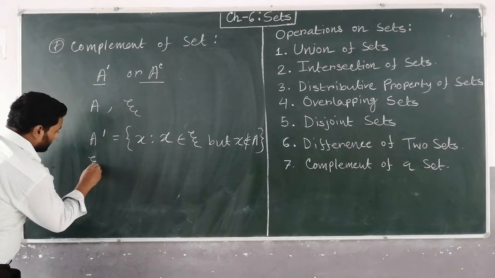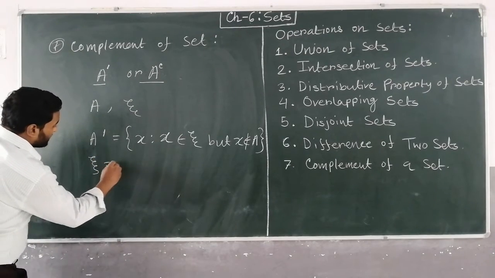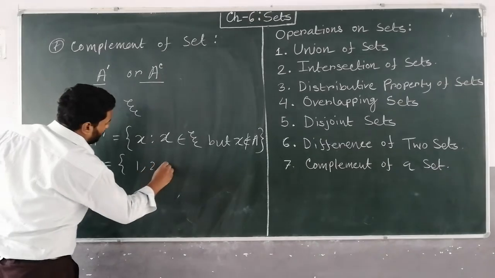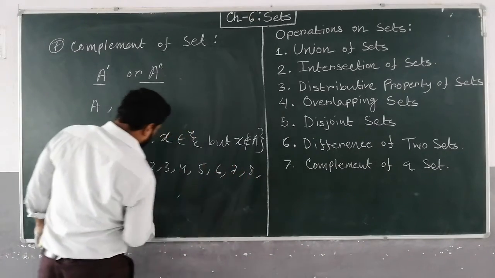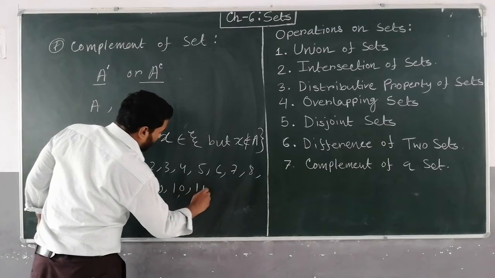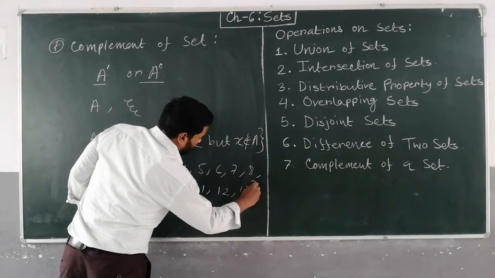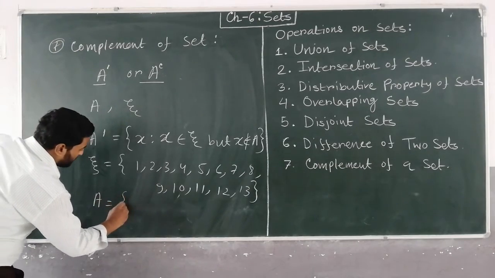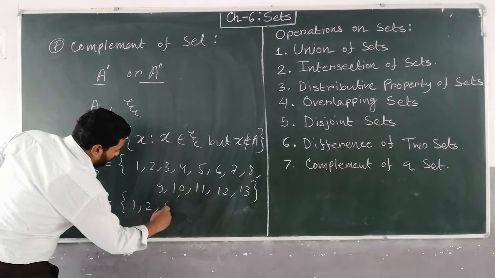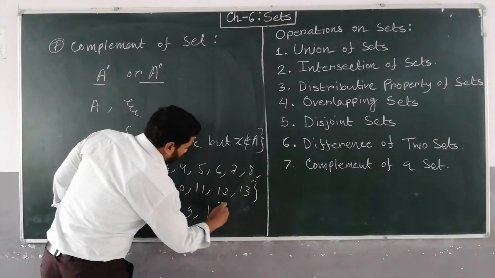So take an example. Suppose xi equals 1, 2, 3, 4, 5, 6, 7, 8, 9, 10, 11, 12, 13. This is the universal set, and suppose A equals 1, 2, 5, 9, 11.